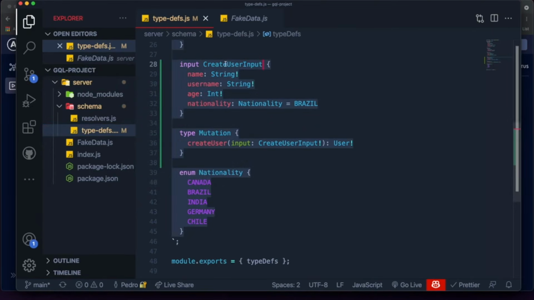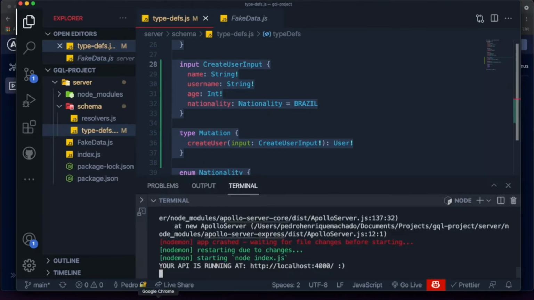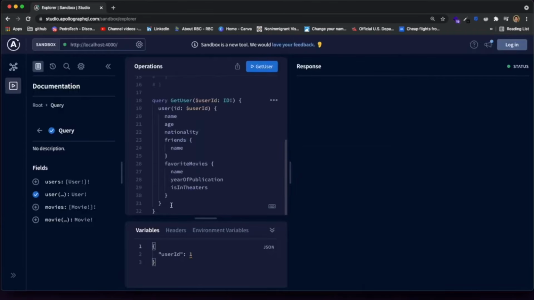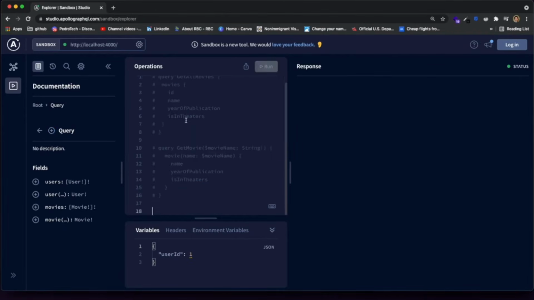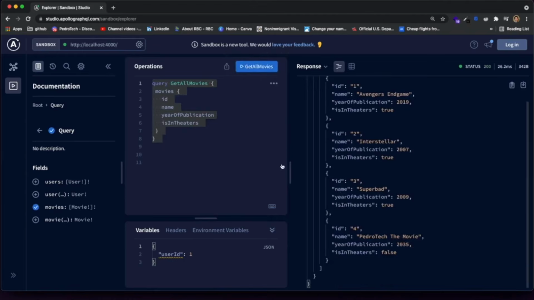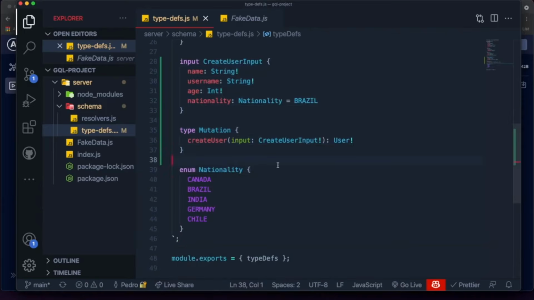So our user input now is correct. Let's check. You can see no errors are occurring. Let me refresh over here. I'm actually just going to remove this. I'm going to remove the get movie as well from the last episode. We still have our query over here, and it's working perfectly. If we want to run a mutation, we really can't do anything about it. The reason why we can't just run a mutation right now is because we created the mutation type over here, create user, but we didn't actually write any resolvers that get this input and create a user.